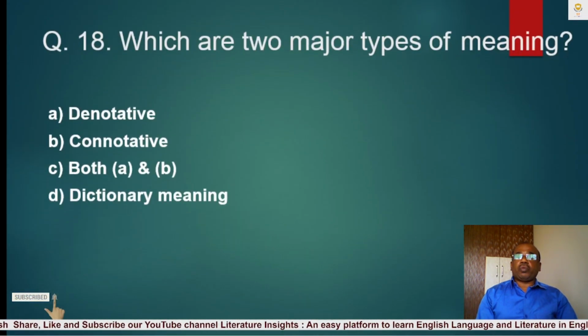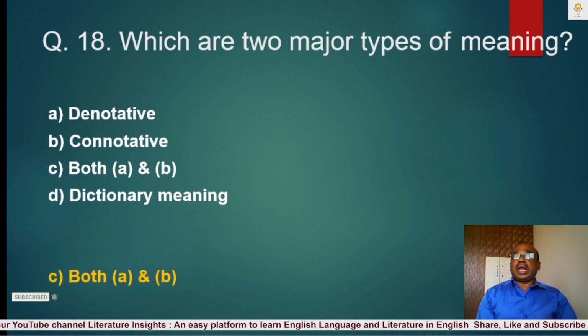Question number 18. Which are two major types of meaning? A. Denotative, B. Connotative, C. Both A and B, D. Dictionary meaning. The correct answer is C. Both A and B. Denotative and connotative are two major types of meaning in English poetry.